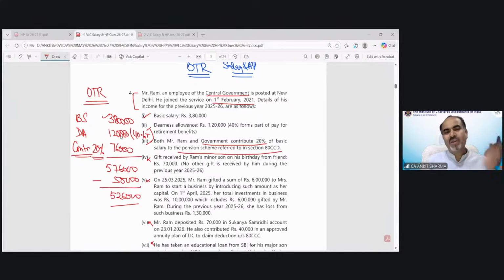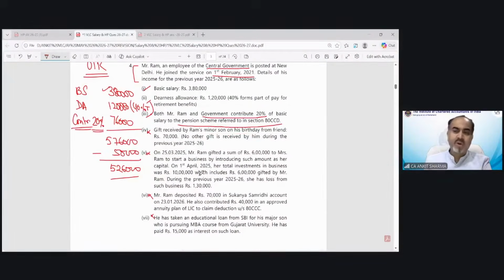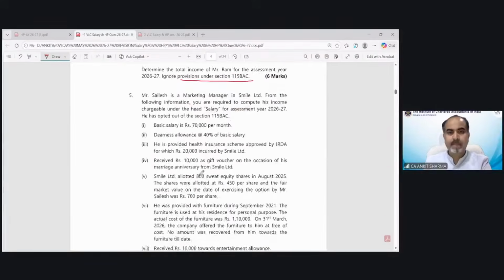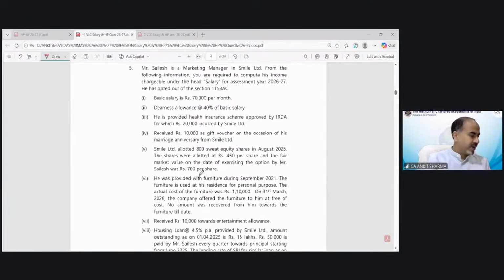So this question is more relevant for clubbing provision, etc. There is not much provision regarding the salary topic in this part. Yes, the minor son's income will be clubbed, but that would be a case of the clubbing concept. Employer contribution deduction, of course, we can claim under section 80CCD(2), etc. Coming on to next question.